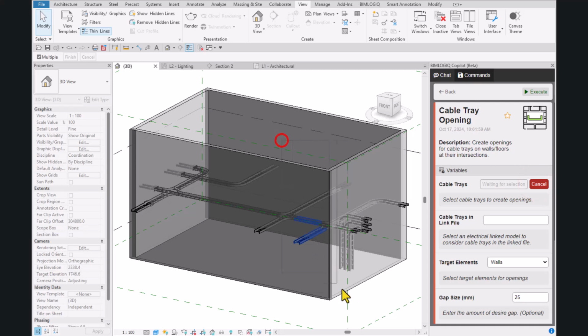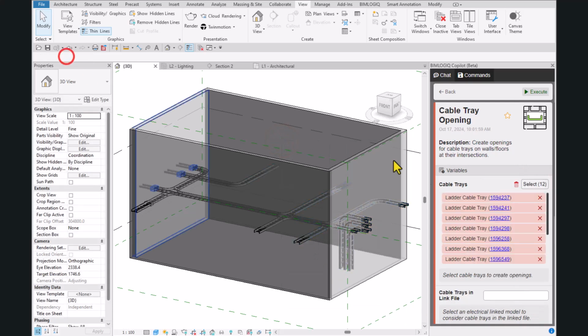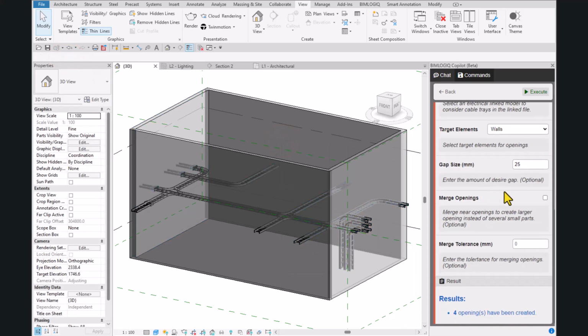Let's explore the Merge Openings feature with different scenarios. Now, let's enable the Merge Openings option and set the Merge Tolerance value. This means that openings that are close together within 400 millimeters will be combined into a single larger opening.